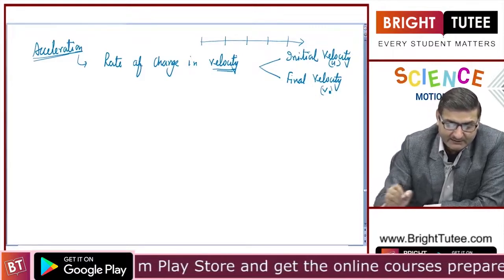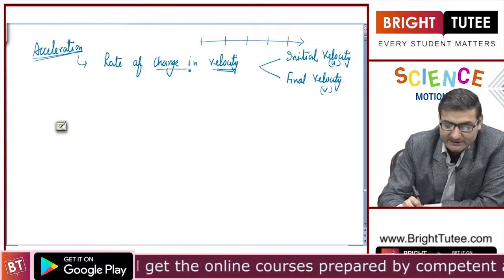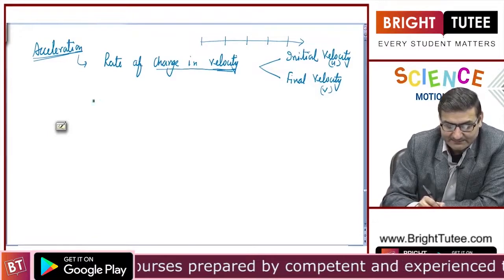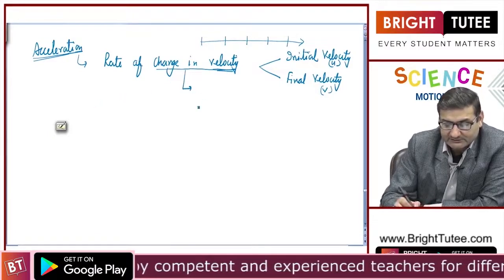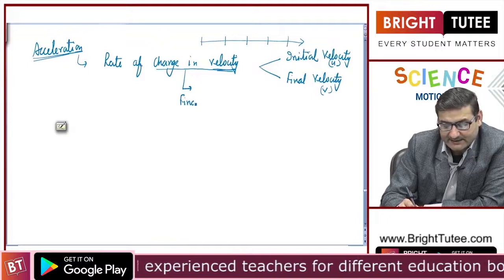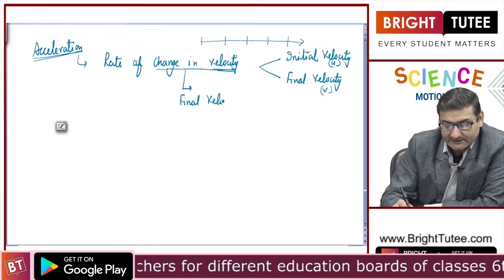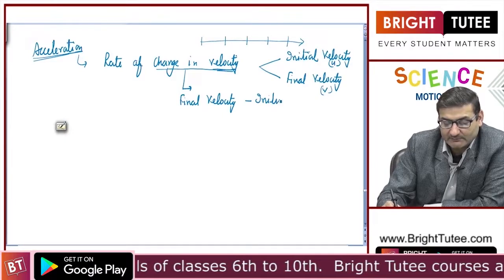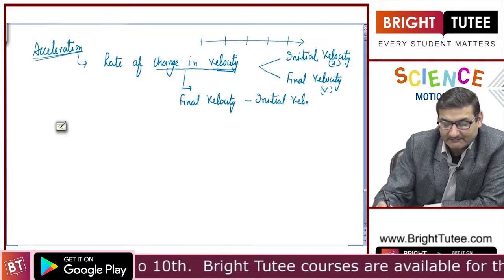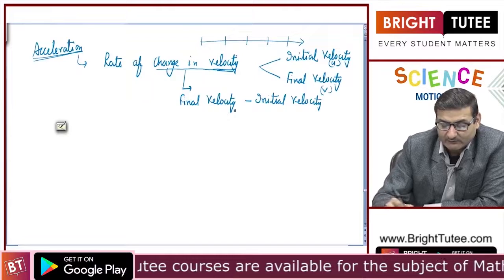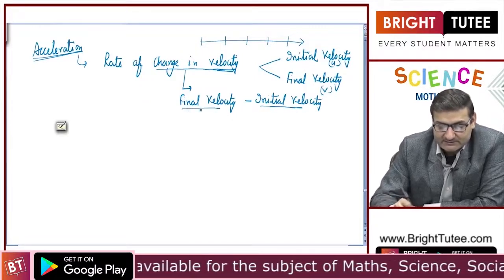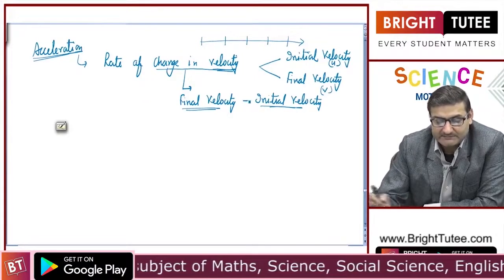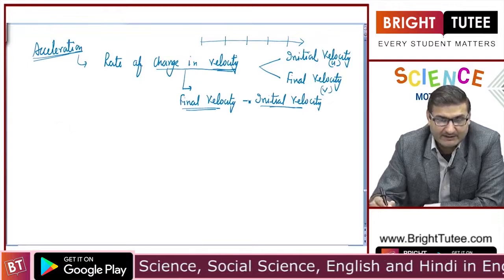And change in velocity can be expressed as final velocity minus initial velocity. Whenever we are talking about a change in a particular thing, we say what was the initial value, what is the final value, and the difference between them is the change, right.